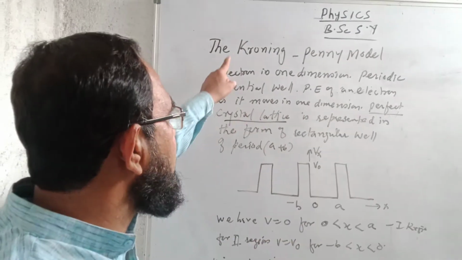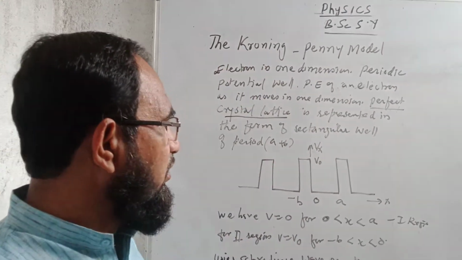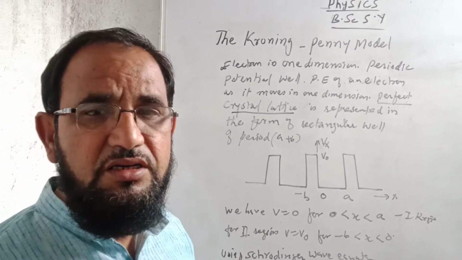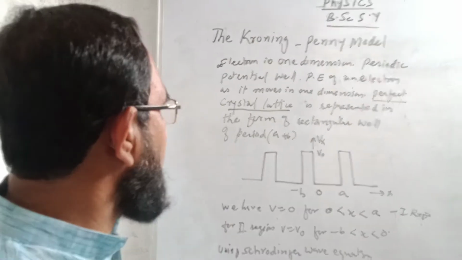My today's topic is the Kronig-Penney model, and this model is a simplified model for the electron in one dimension.